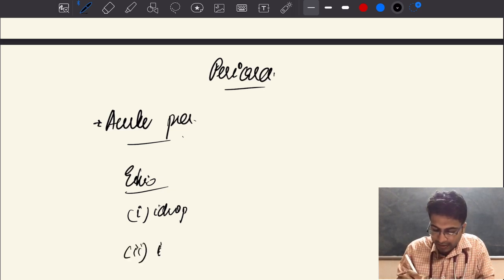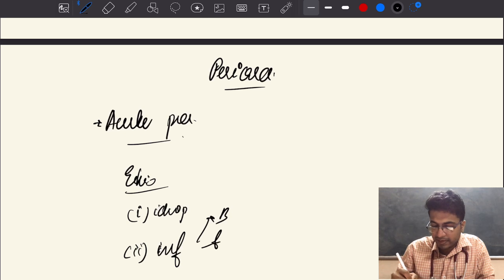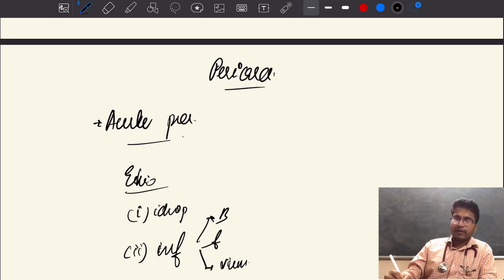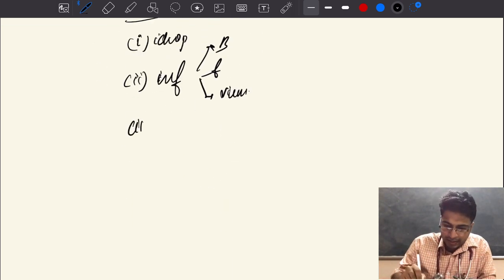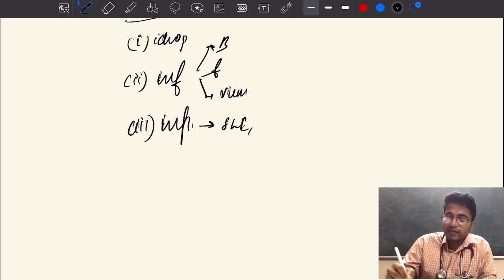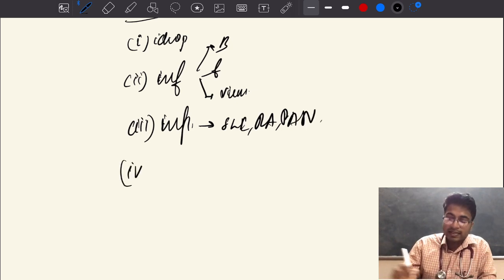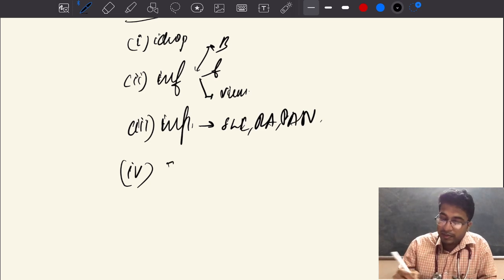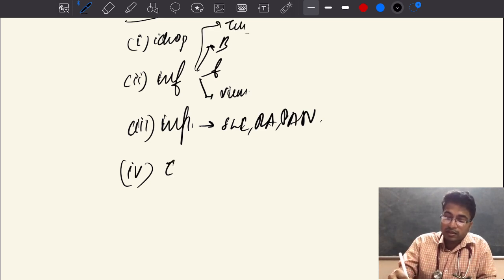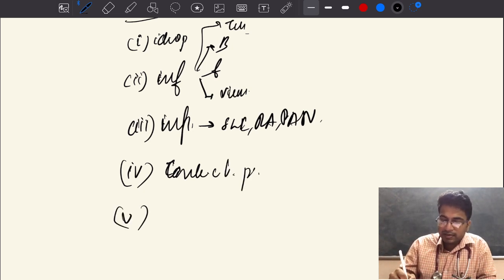Okay. So second is infective etiology, which can be either bacterial, fungal, or viral pericarditis. Out of viral, the most common is Coxsackie A pericarditis. Okay, Coxsackie A. Then autoimmune, which can be secondary to SLE, rheumatoid arthritis, polyarteritis nodosa, etc. In infective, you can also look at tubercular pericarditis, then constrictive pericarditis.